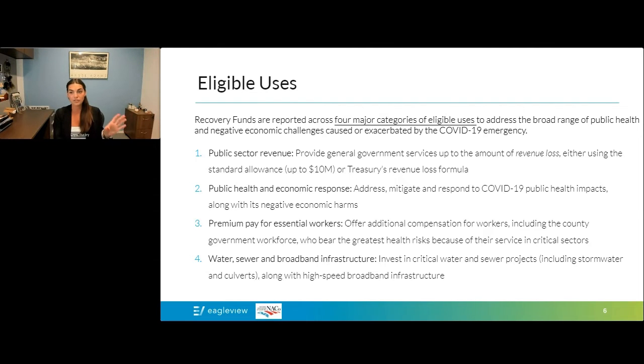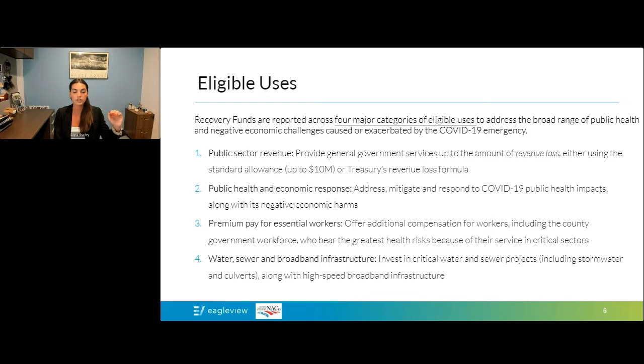So with that $10 million standard allowance, there's a lot of flexibility. Again, I'll get into that in just a minute, but that was something that NACo really pushed hard with Treasury on. Yep.